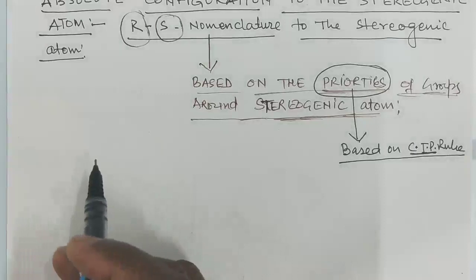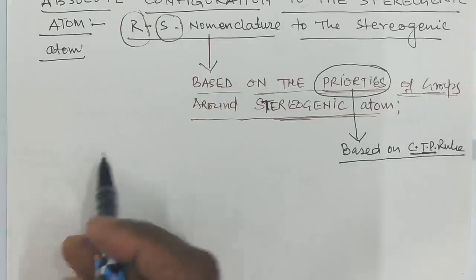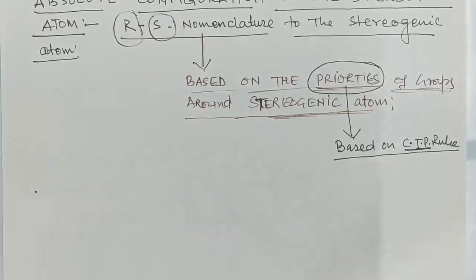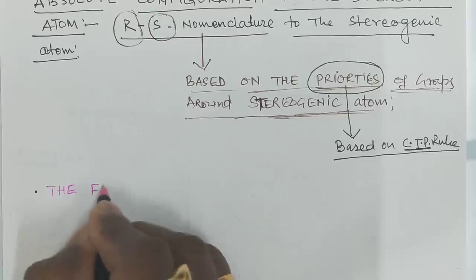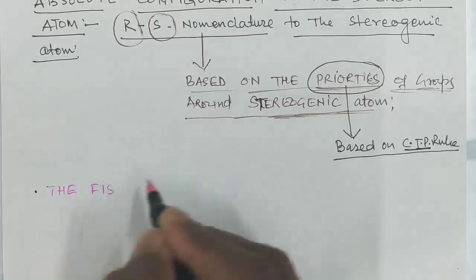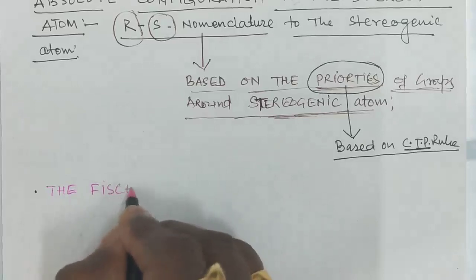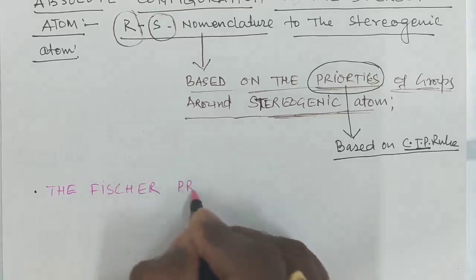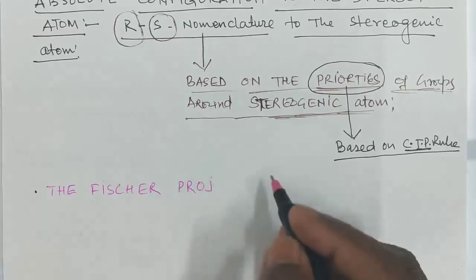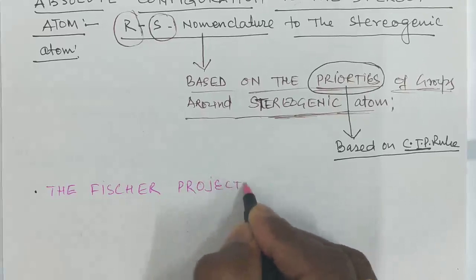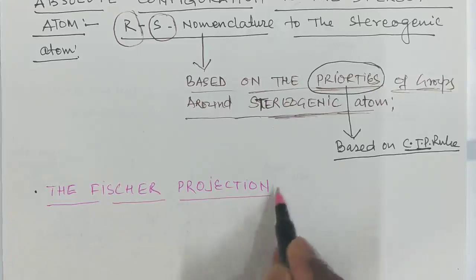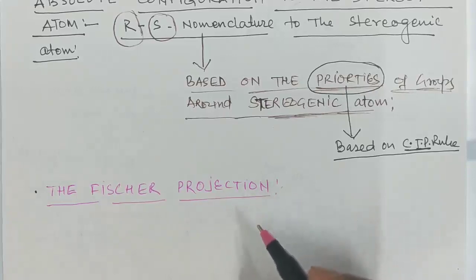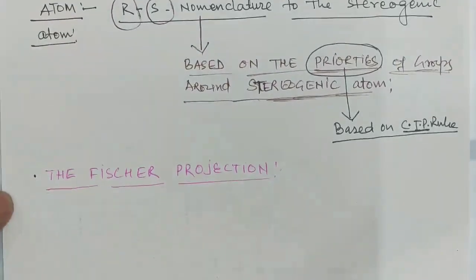So first I am taking the Fisher projection formula, and as the name itself indicates, this is a projection formula, this is not the actual.